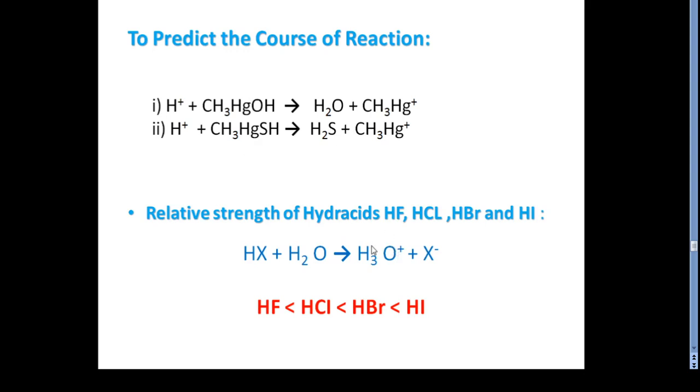Now the next is the relative strength of the hydro acids. Among the very well known hydro acids, we already know HF, HCl, HBr and HI.